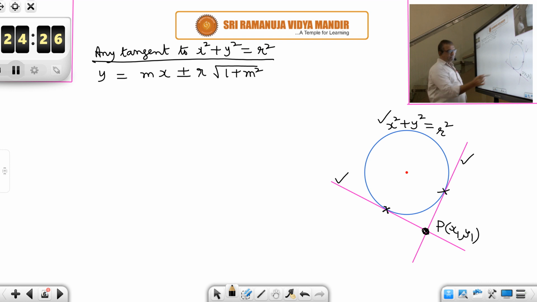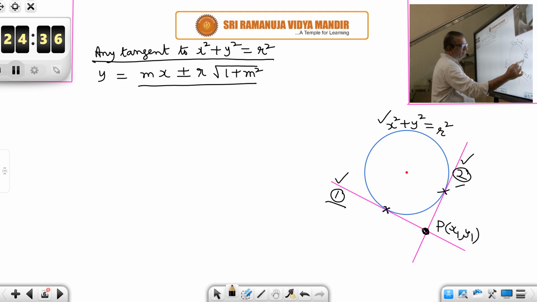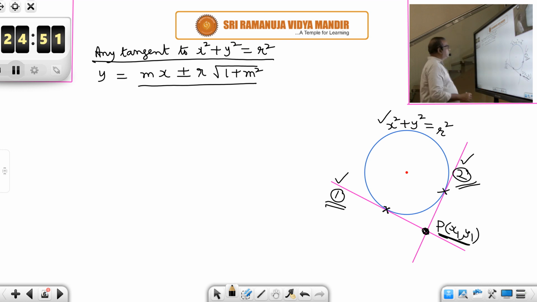So this first tangent and the second tangent will also be in this form only, but the first one will have some value of m and the second one will have a different value of m. Only m will change, but the equation will be in this form. Both of them are passing through the point x1, y1. So therefore, substitute x1, y1.